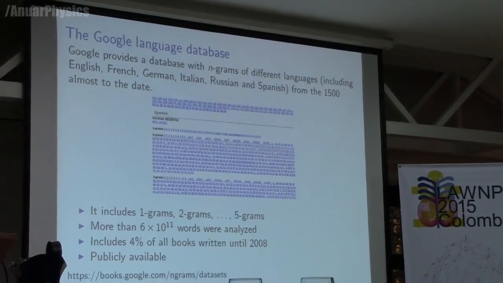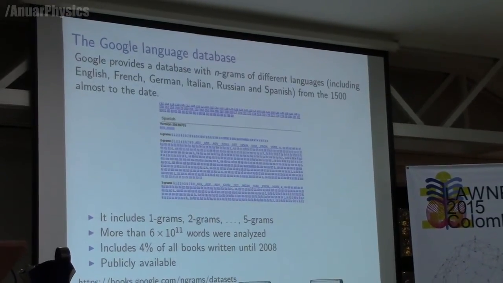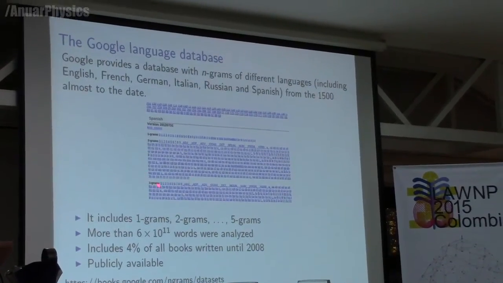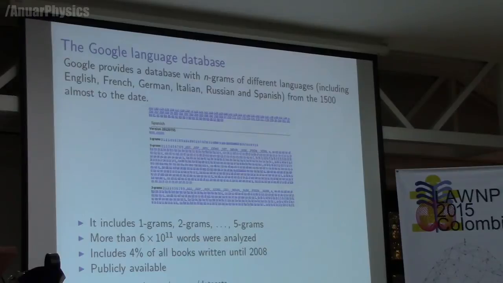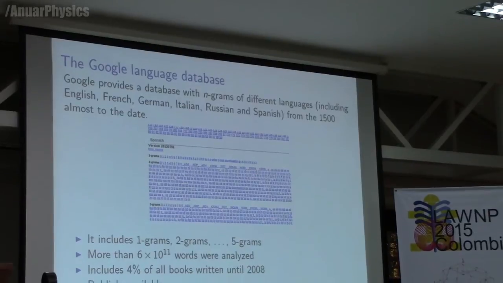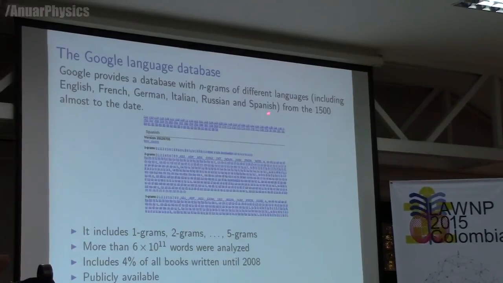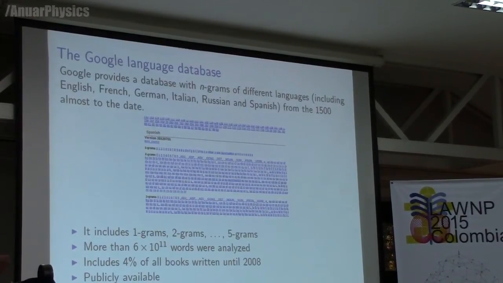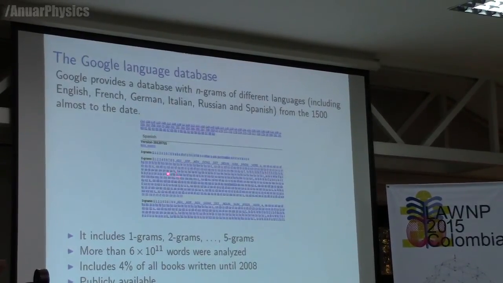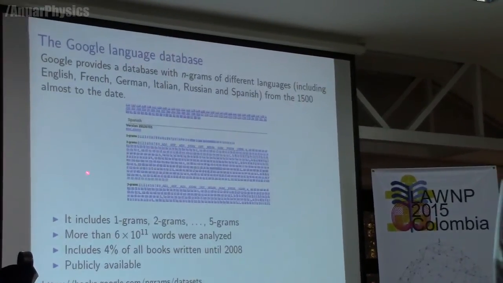So what we did was to use the Google language database. I guess some people here know it. It's a vast amount of data, several hundreds of gigabytes. What they did was to scan books from 1500 till the present and see what words appear in them. They have scanned books in English, French, German, Italian, Russian, Spanish, which are the languages that we've analyzed, but also in Hebrew, in Chinese, and in several other languages, which we didn't include in our study due to technical reasons, from 1500 almost to the present, essentially to 2008 or 2012 in some cases.